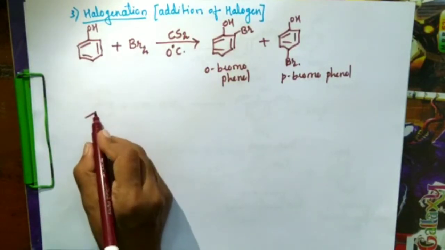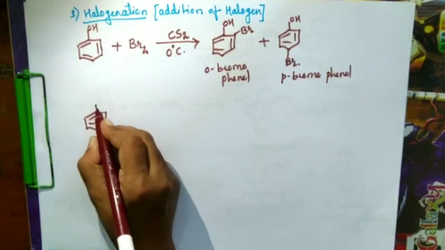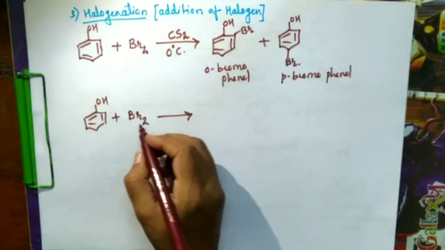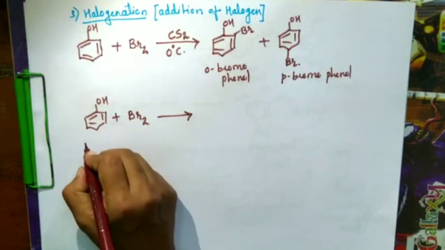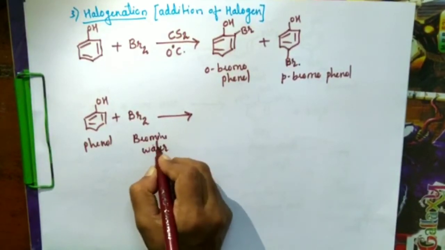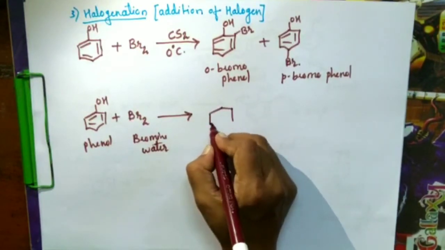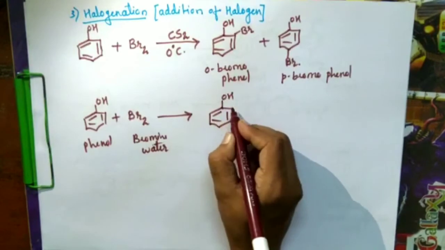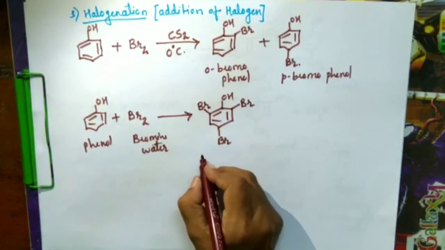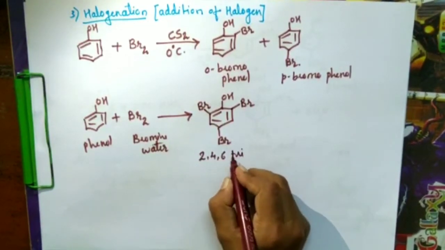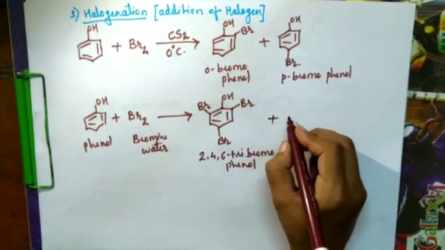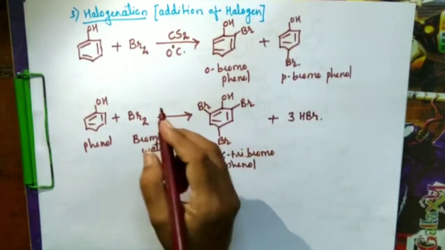If we carry out this reaction at room temperature, when phenol reacts with bromine water, with water as the solvent, there is bromination at all three positions, ortho as well as para, and we get 2,4,6-tribromophenol plus 3 HBr.